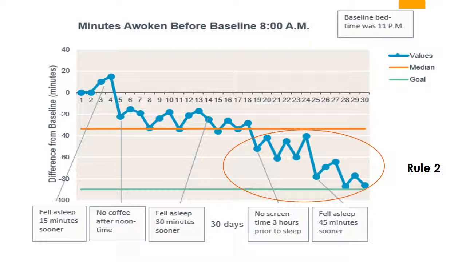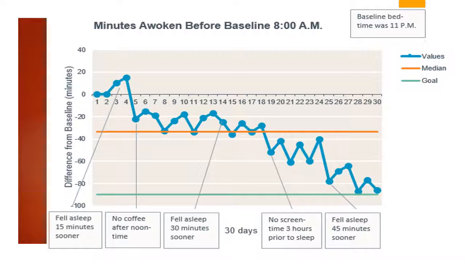For Rule 2, there is one shift of 6 or more data points below the median. For Rule 3, there are too few runs, which are when a point passes the median line. There's only one of those. For Rule 4, there are no astronomical data points.